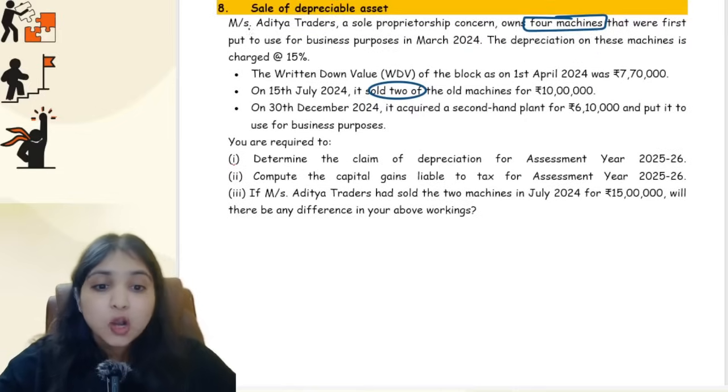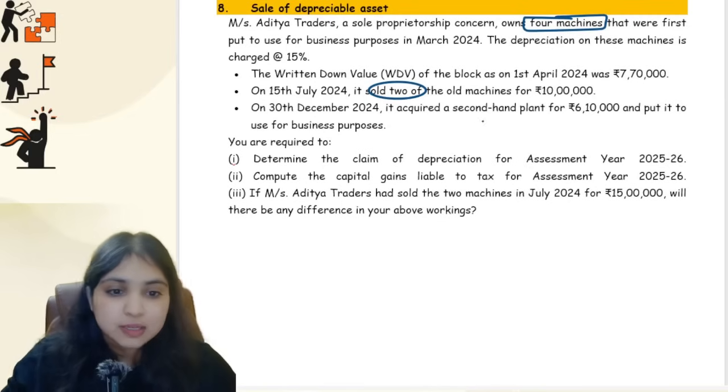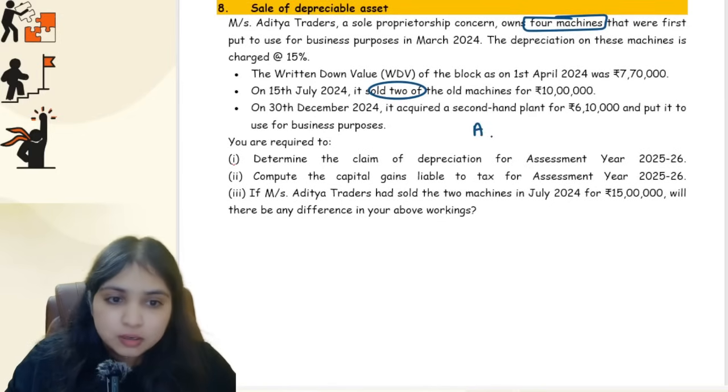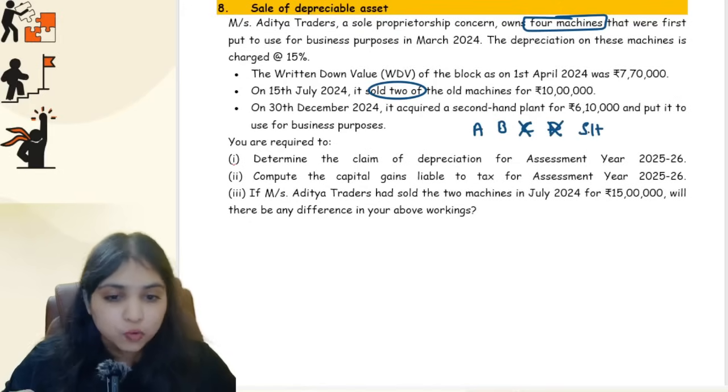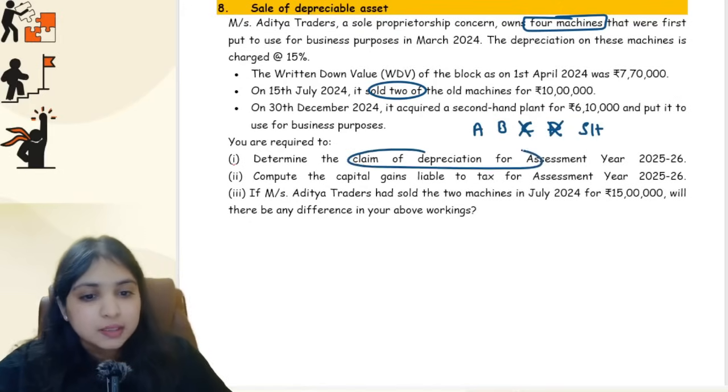On 30th December 24, it acquired a second-hand plant for 6,10,000 and put it to use for business purpose. So in the beginning of the year, I had 4 machines, let's say A, B, C, D. Then the assessee sold 2 of them and purchased 1 more. Okay, this is the situation. Determine the claim of depreciation.